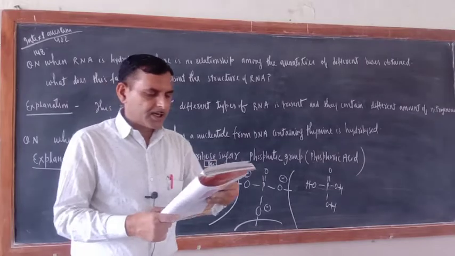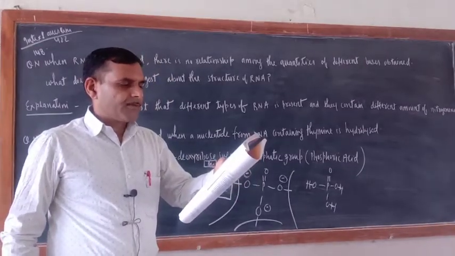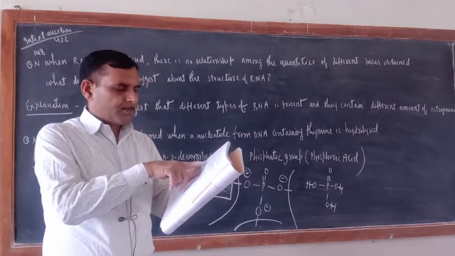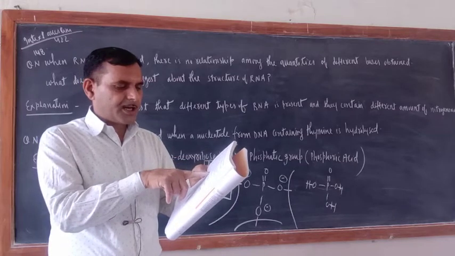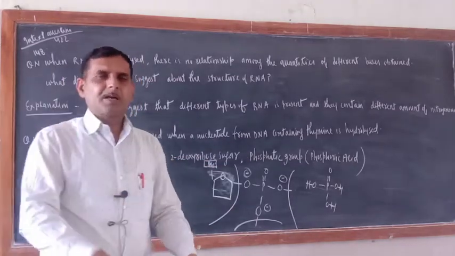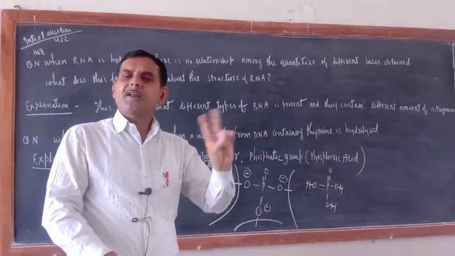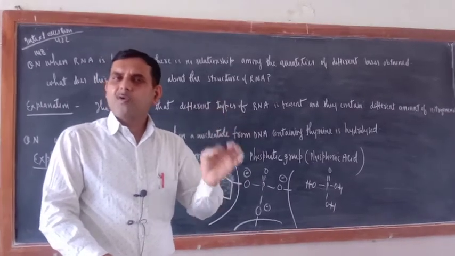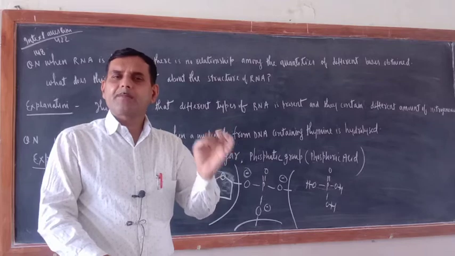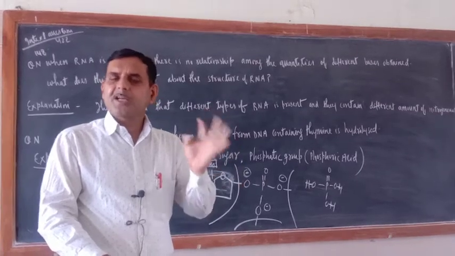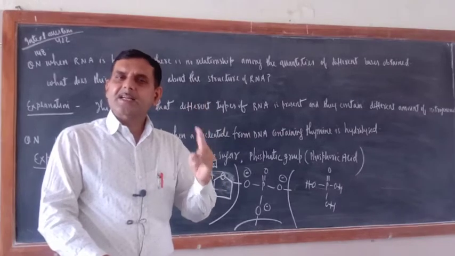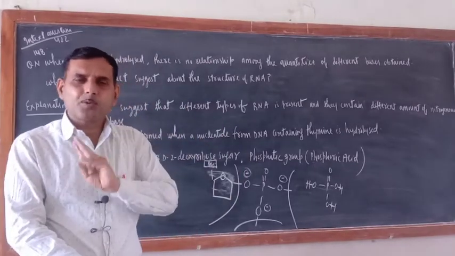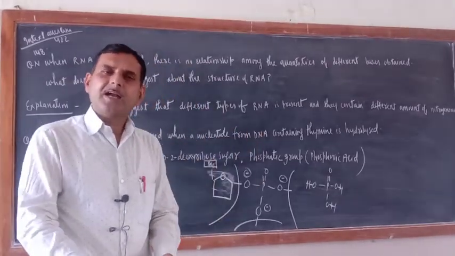There is one question here, the question number is 14.18. What is the effect of denaturation on the structure of protein? Remember, the definition of denaturation is not required here. What is required is that you should write what kind of structure of protein is getting affected when protein is subjected to denaturation. So the secondary and tertiary structure of protein is getting disturbed during denaturation, but the primary structure of protein remains unaffected. So that has to be written.